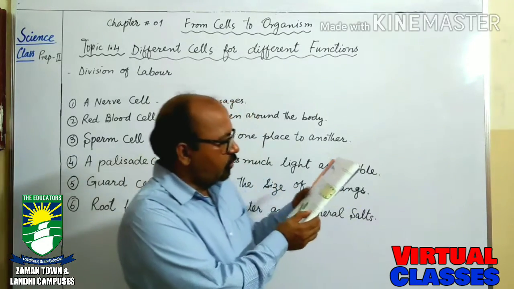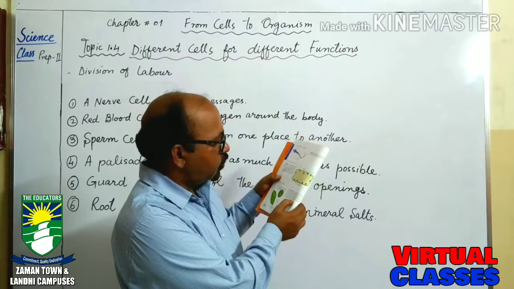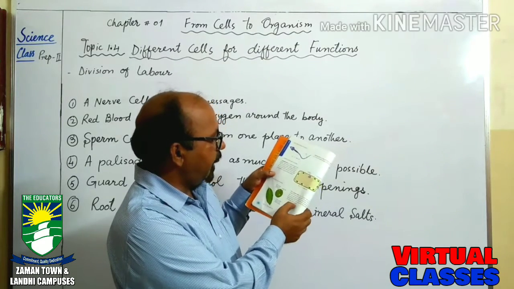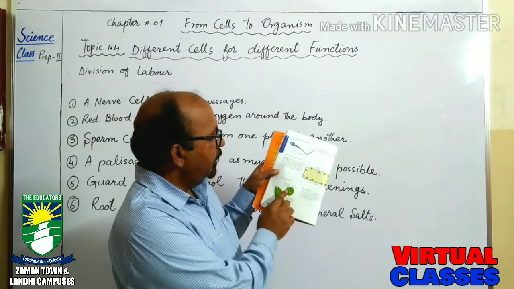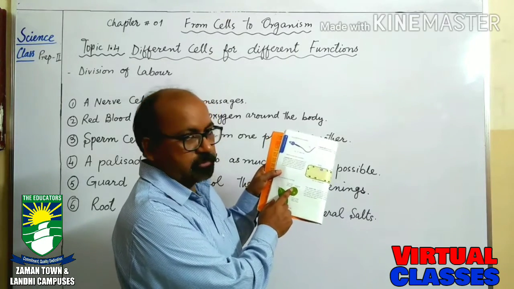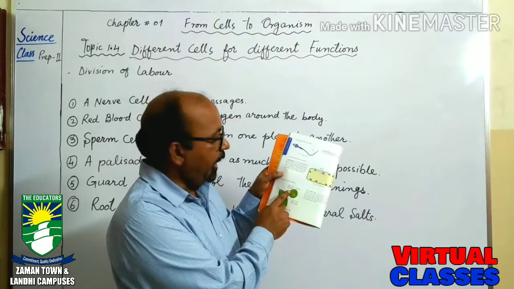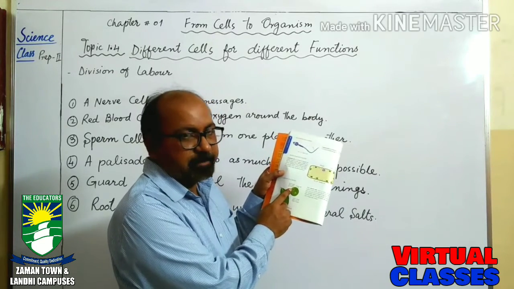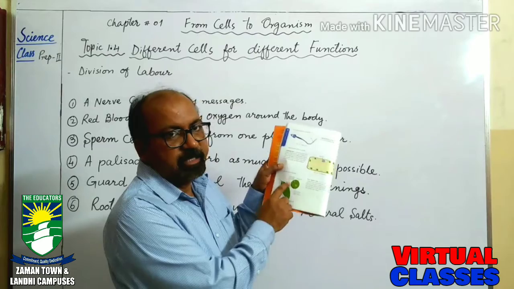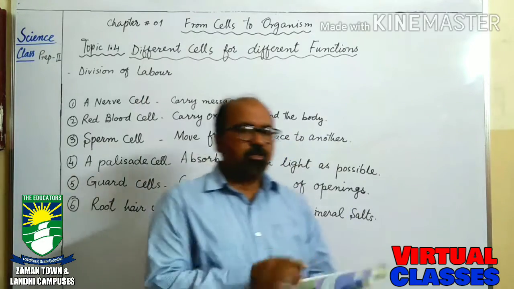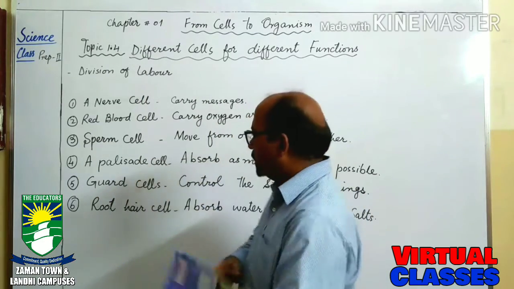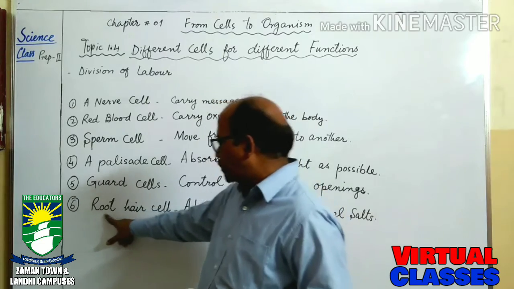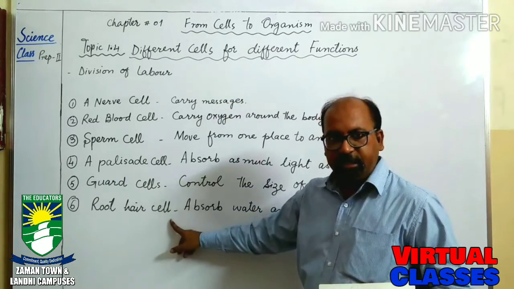To close the stoma, the guard cells change their shapes. They open and close. When they change their shapes, the exchange of gases takes place. The next type of cell is called the root hair cell.